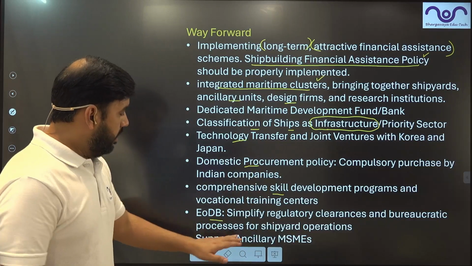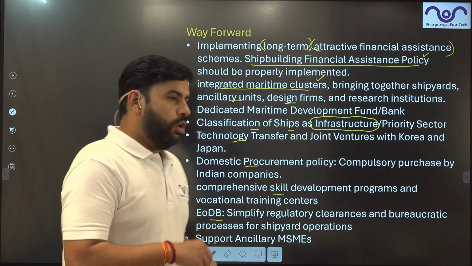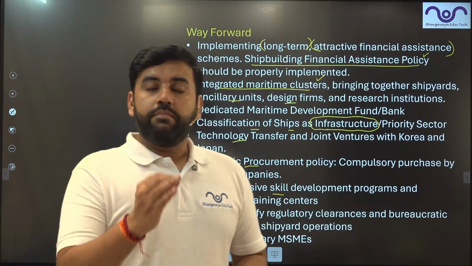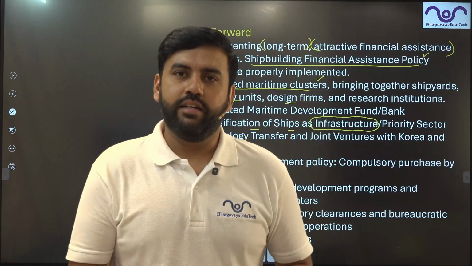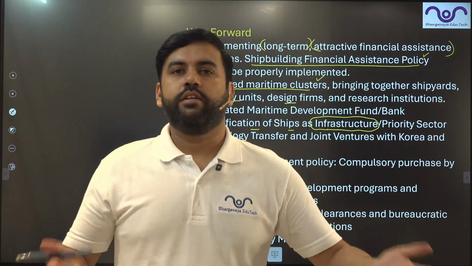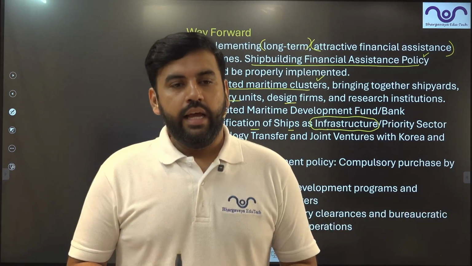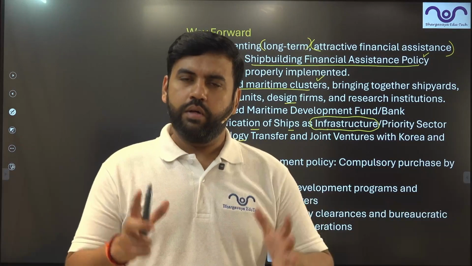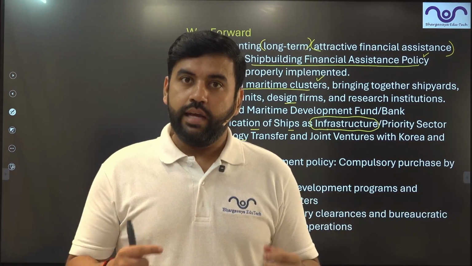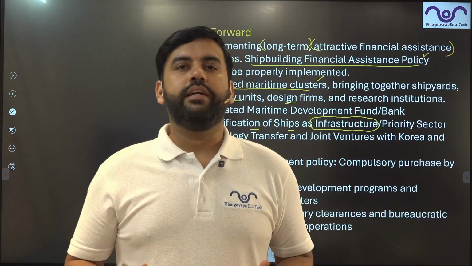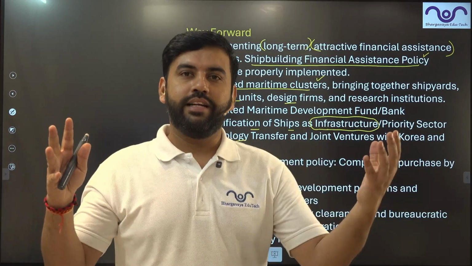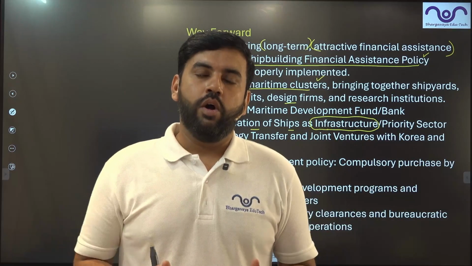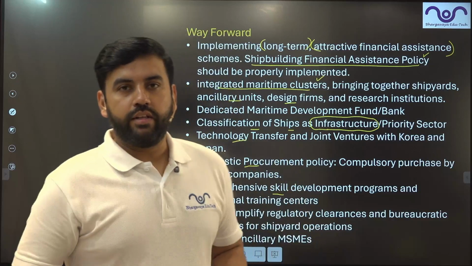And lastly, support ancillary MSMEs. Those micro, small and medium enterprises which provide basic things. Like let's say in a vessel you require chairs, right? In a vessel you require some plastic work, some leather work. In this case, MSMEs should be integrated. So large scale industries coming together with the small scale industries to provide the needs of each other, that's the best model that you can use.